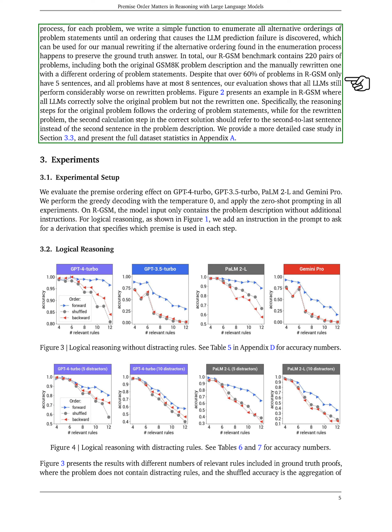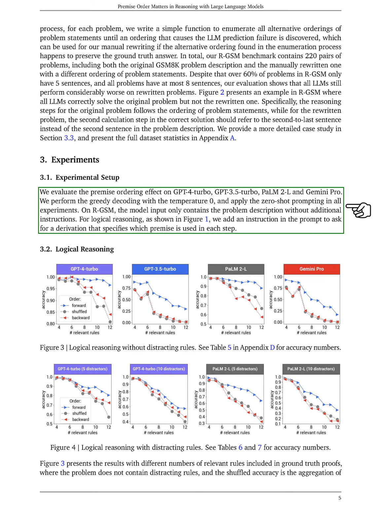Despite most problems in the RGSM having only 5 sentences and none having more than 8, we found that language models performed significantly worse on the rewritten problems. This suggests that the order of information can greatly affect a model's ability to solve math word problems. For example, in one case, the correct solution to a rewritten problem required referring to the second-to-last sentence rather than the second sentence, which was a departure from the original problem's logical flow.